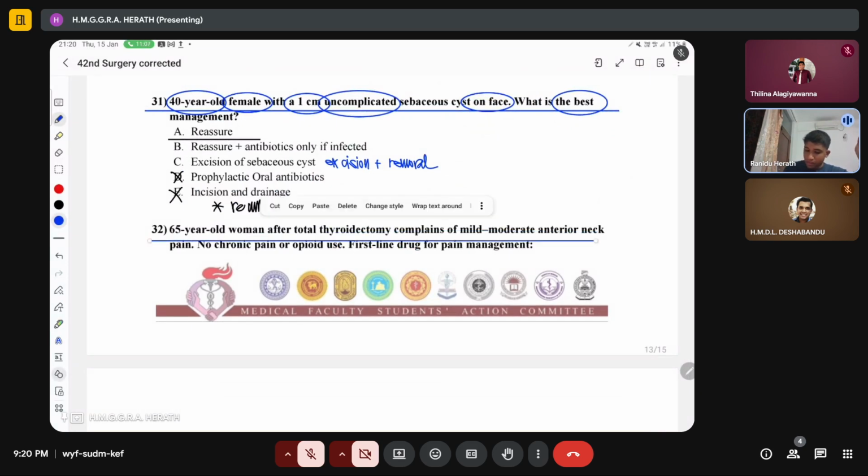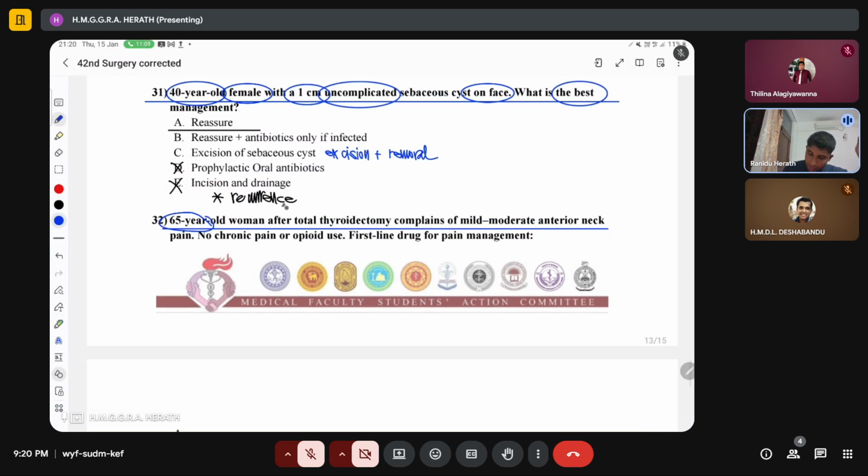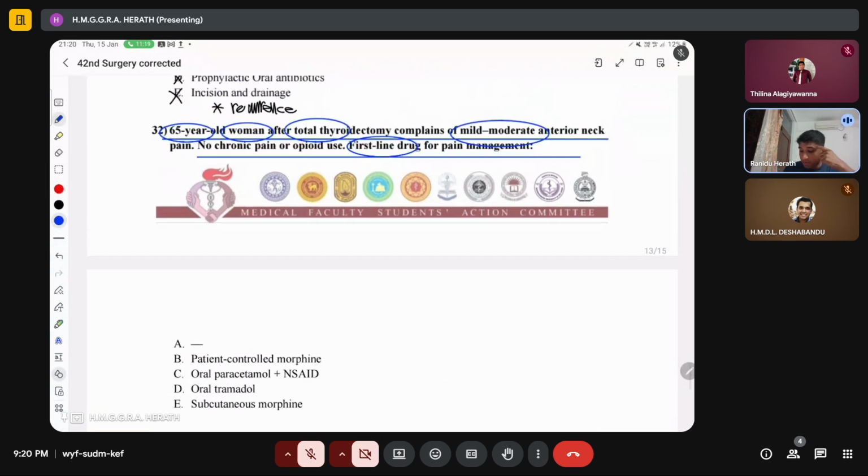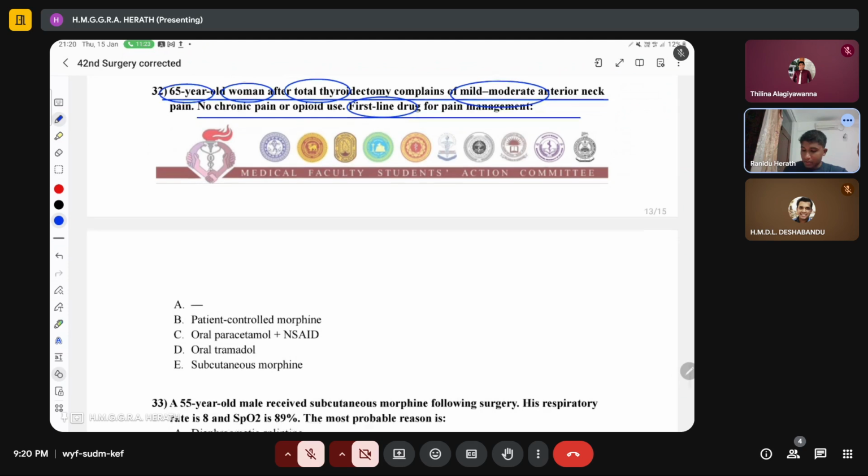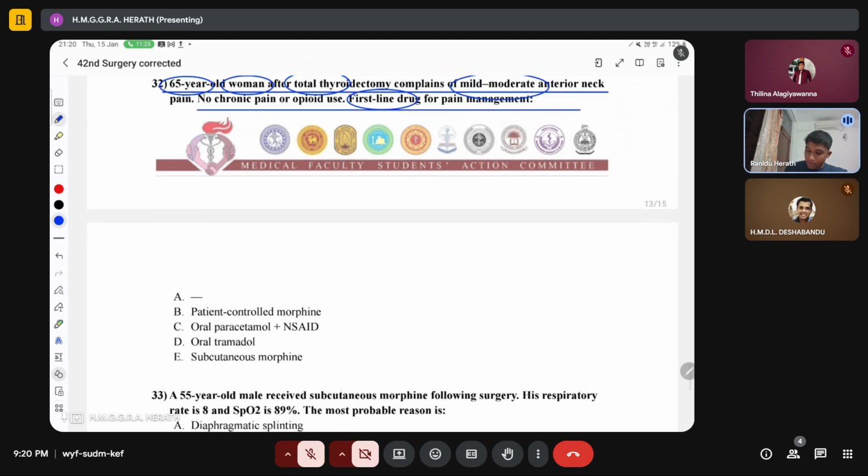So next one, a 65-year-old woman after total thyroidectomy complains of mild to moderate anterior neck pain. No chronic pain, no opioid use. What is the first line drug for pain management? Now the patient has mild to moderate anterior neck pain, and you don't need to give any opioids, because this patient does not have any chronic pain. So don't give opioids. You can just start with the first line.